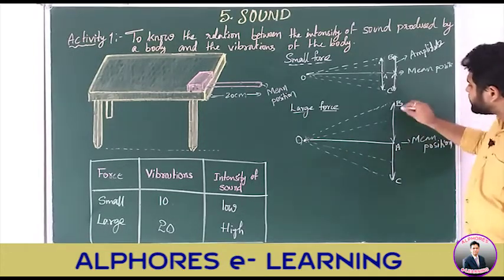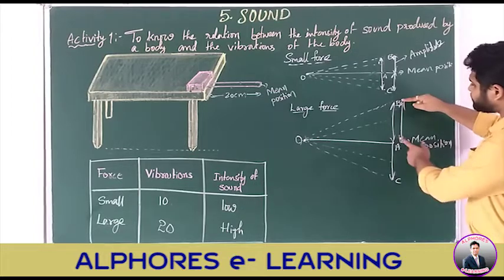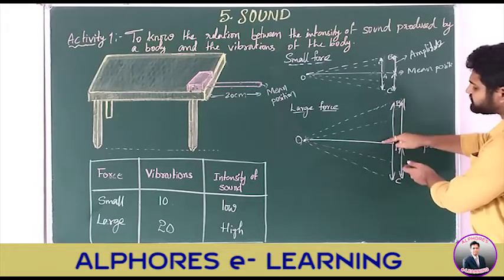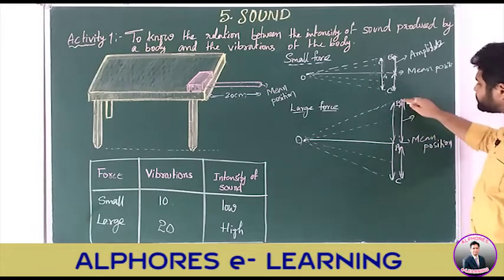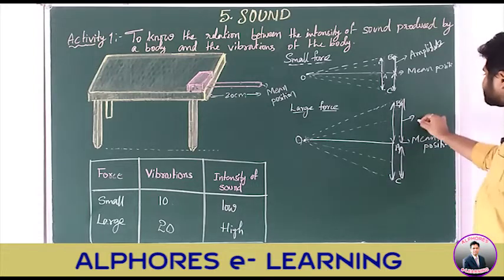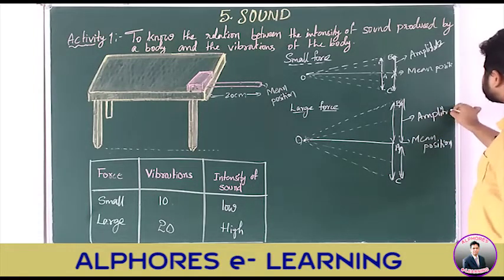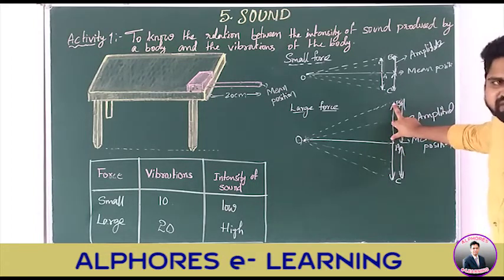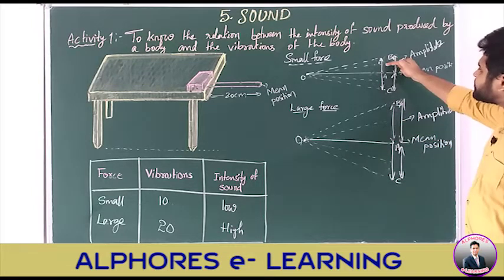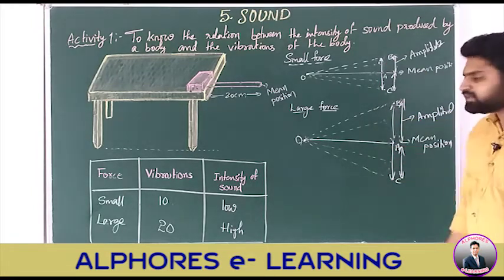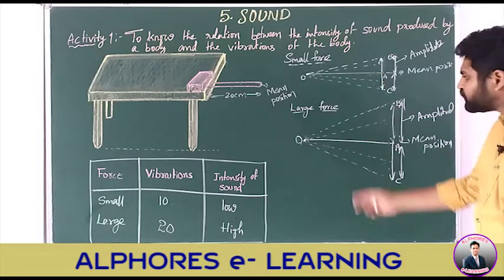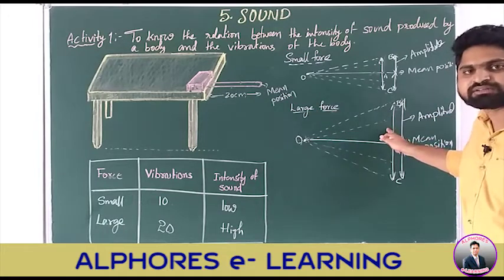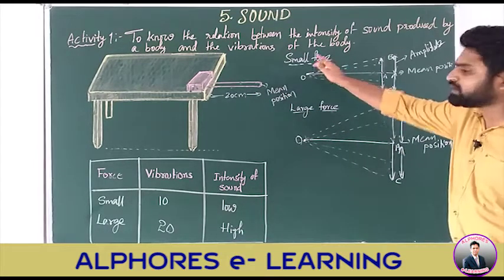Now look at the length here. This is the maximum displacement made by this scale on either side. This maximum displacement is called what? Amplitude: the maximum displacement made by a vibrating body on either side. Compare this amplitude with this amplitude. In which case is the amplitude more? Of course, by looking at this diagram we can say very easily, in the case of large force, the amplitude is more when compared to the small force.